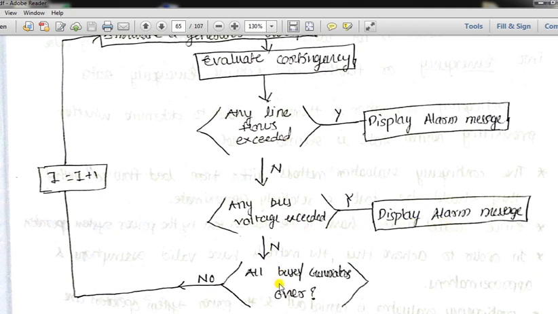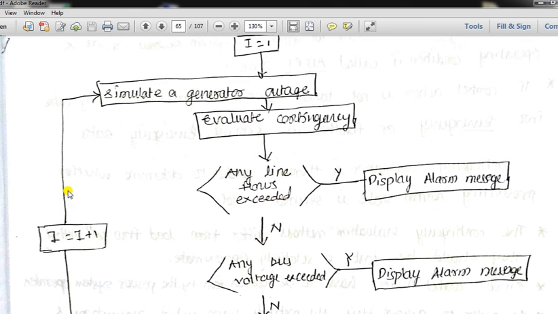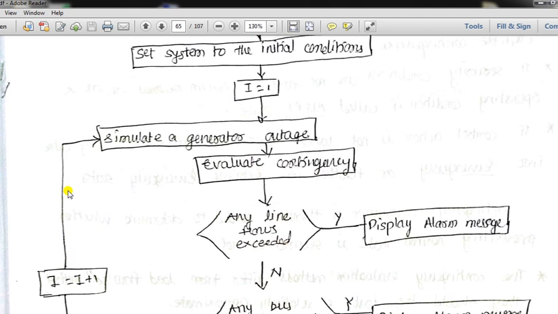If no, then we will check whether all buses or generators are over, whether we have checked all the buses and generators. If not, then we will increment this count I by 1, so I becomes I plus 1, meaning 1 plus 1 becomes 2, and we will start checking the same thing for generator number 2.